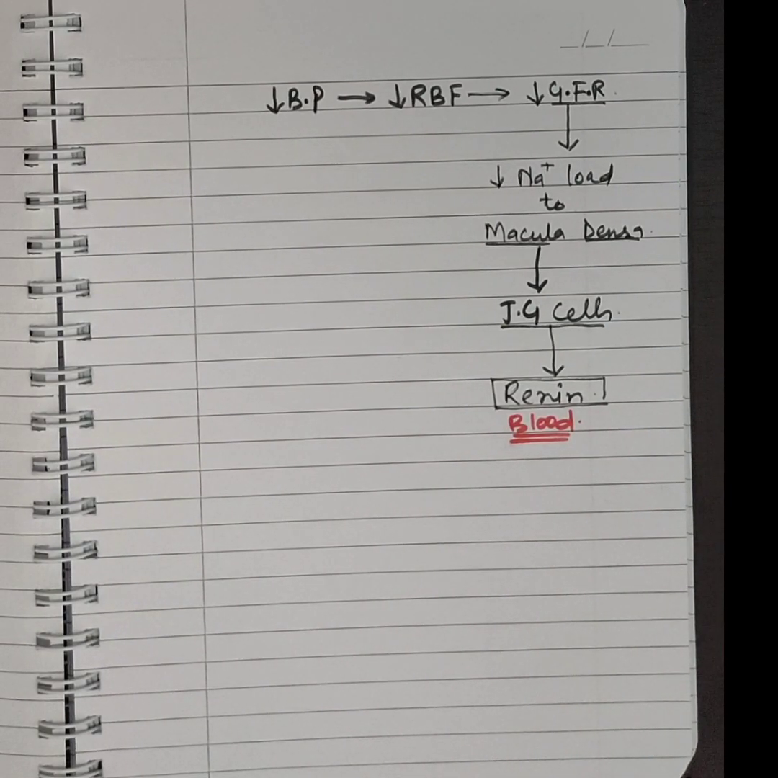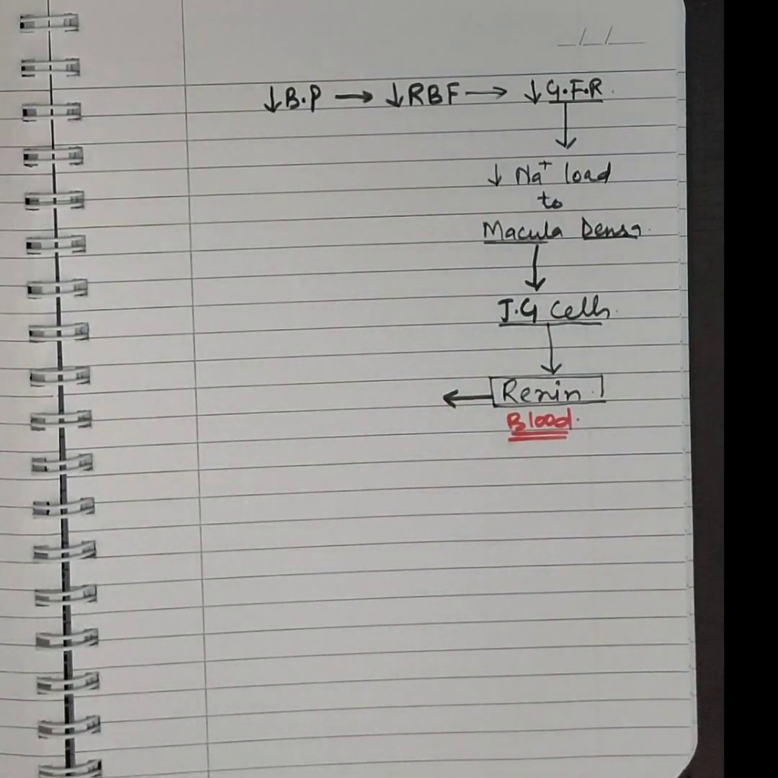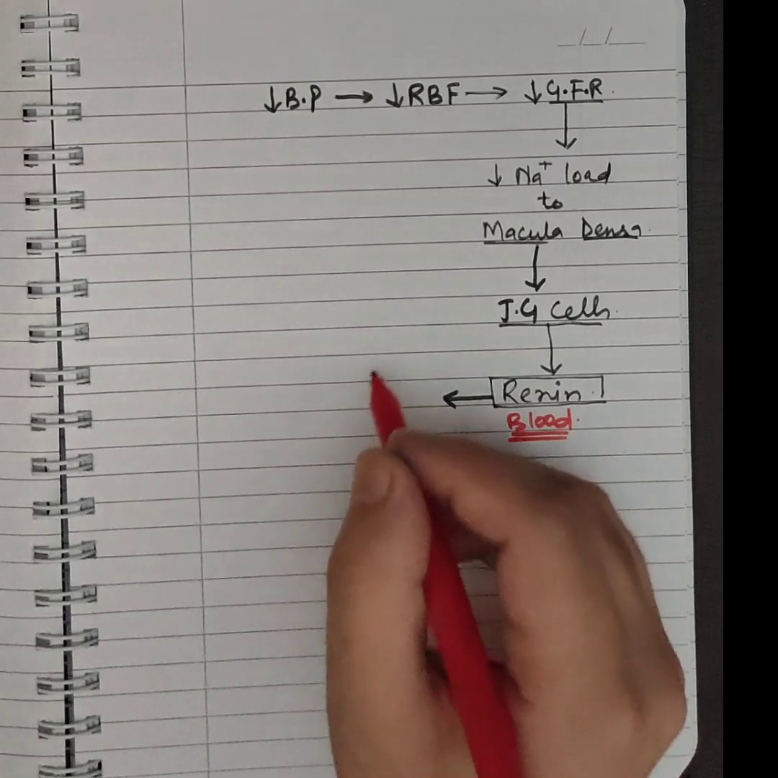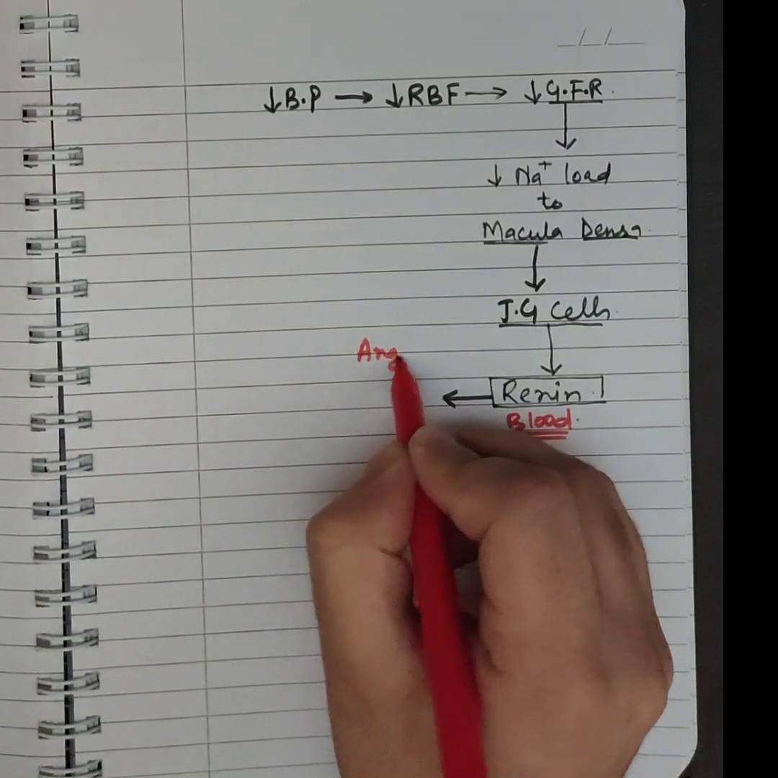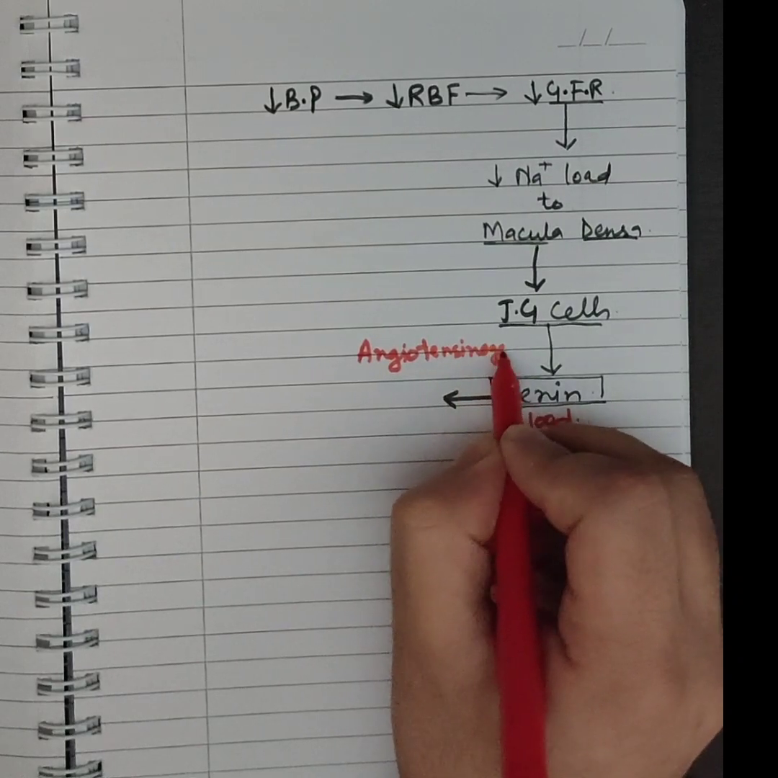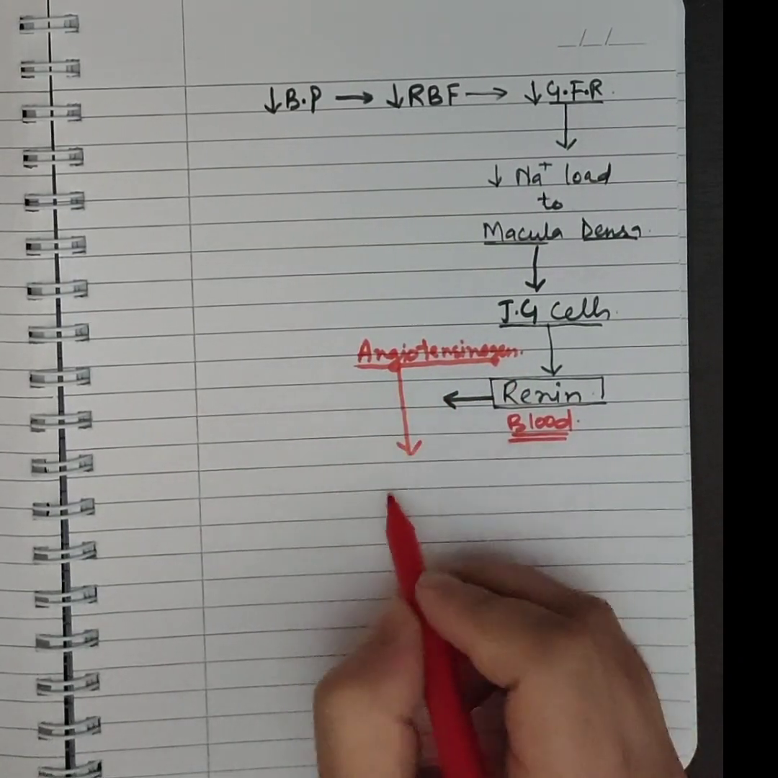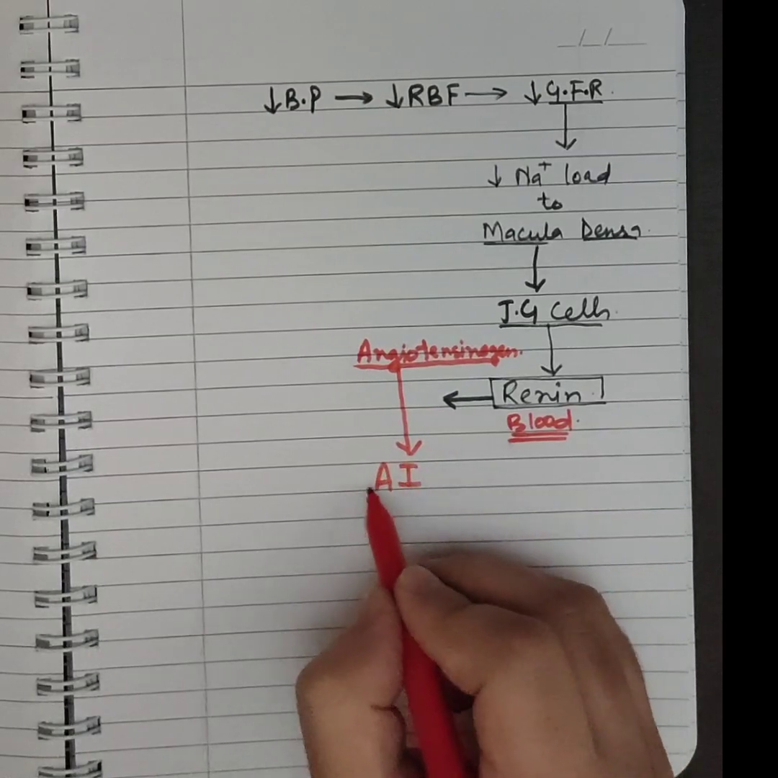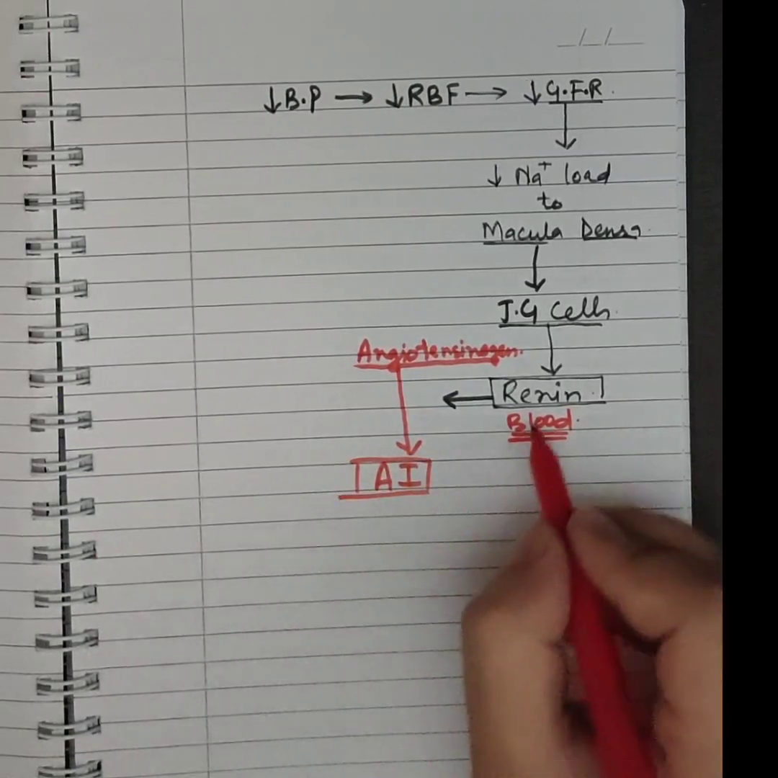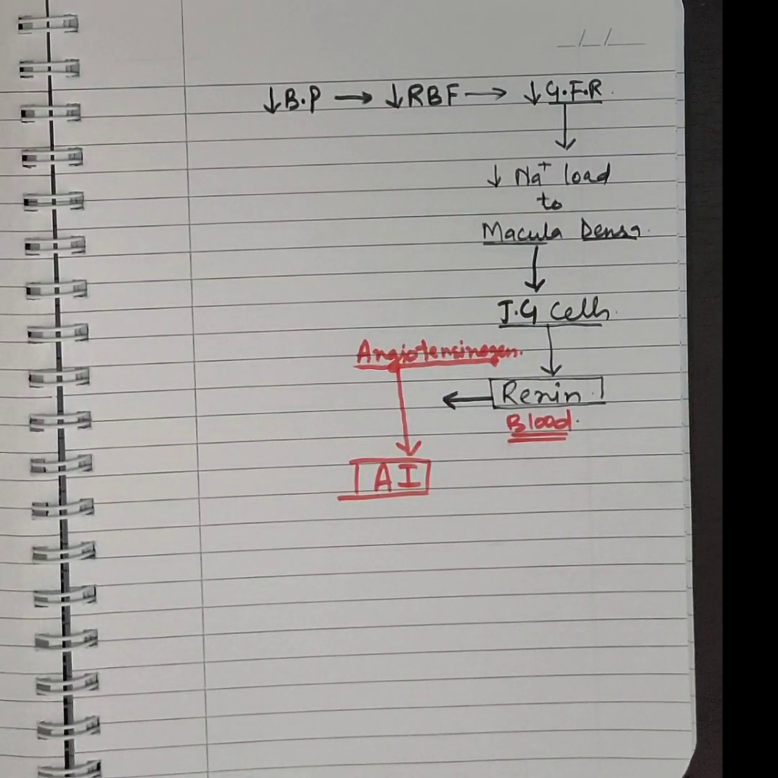Okay, this renin, what it does, it converts angiotensinogen, which was inactive in the blood. It converts this angiotensinogen into angiotensin first. This is a very important step. So renin comes in the blood, it converts the inactive angiotensinogen into angiotensin first.